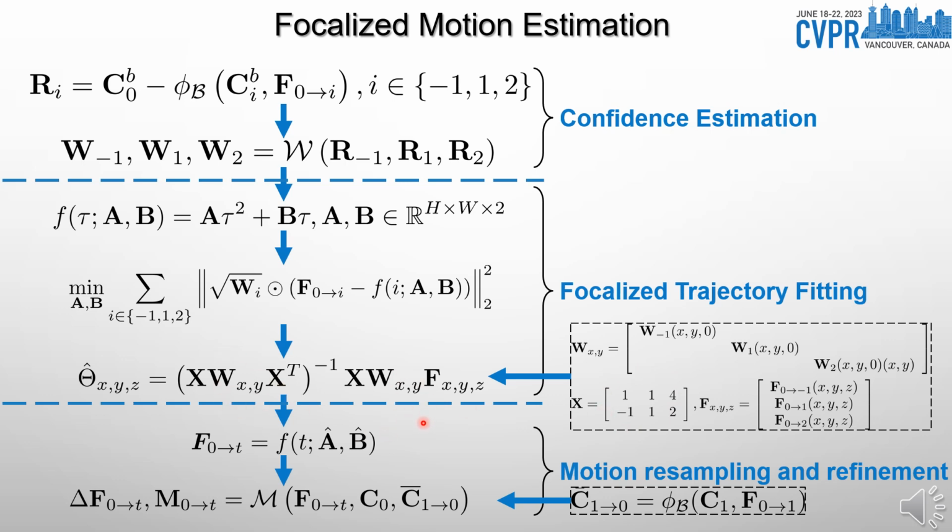In motion resampling and refinement, after model fitting, we can resample the intermediate flows f0 to t. Similar to previous works, we also learn to refine the resampled flows to get benefits from end-to-end training, and infer the visibility masks indicating occlusion relations at time t. This is achieved with a refinement network M. The refined intermediate flows and a soft mask indicating the occlusion order of pixels are to be used in RNS.